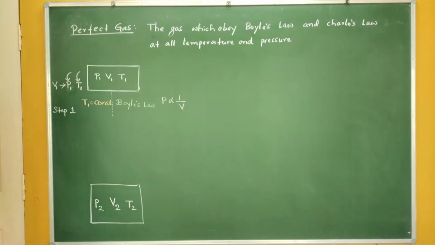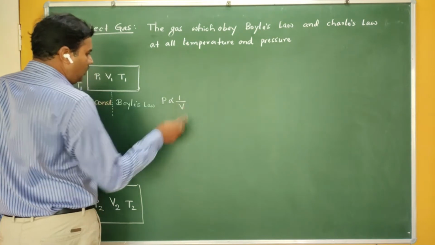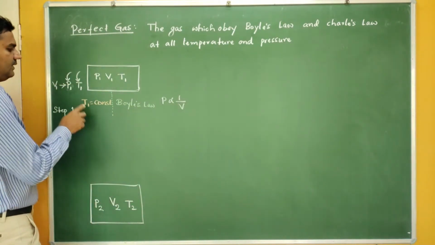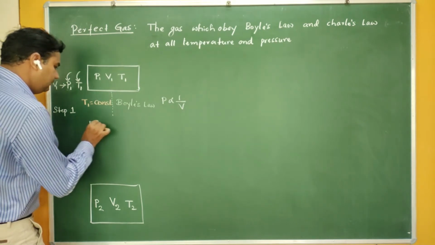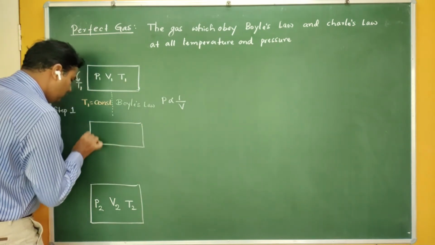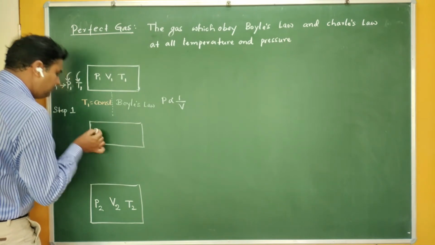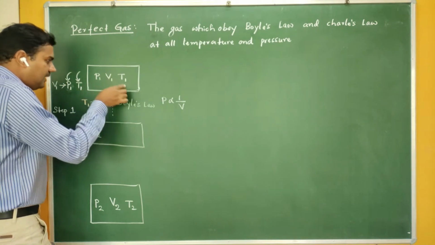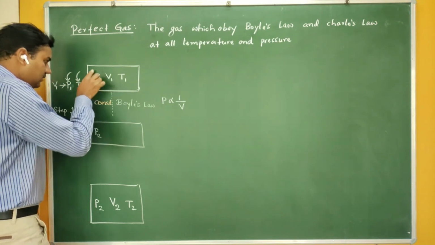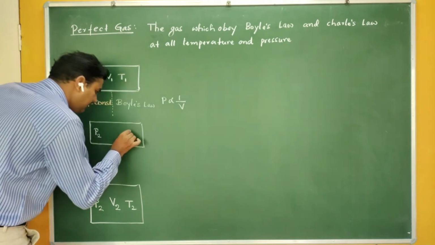As the pressure changes, the volume also changes, but the temperature is kept constant. After step one, let me assume you are changing the pressure from P1 to P2. Volume depends on pressure and temperature, and pressure is in my control. Therefore, I am changing the pressure from P1 to P2, but the temperature remains the same.